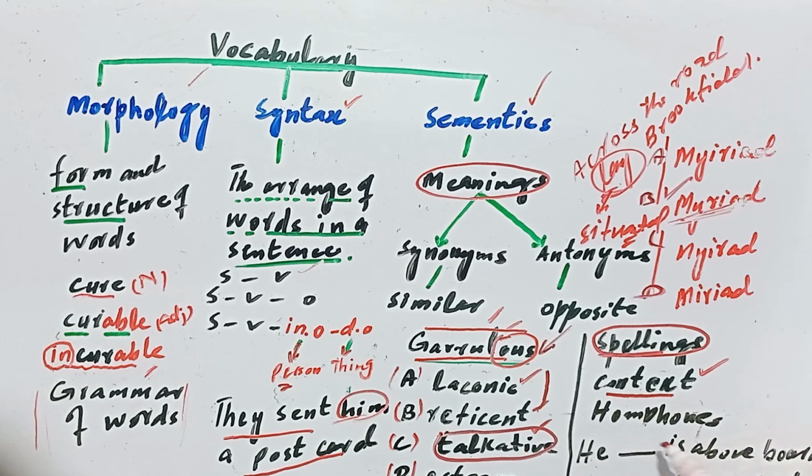The next very important thing is homophones. Homophones are words having the same sound, pronunciation, but not the same spelling and meanings. For example, these are pairs of words. I give two words: voracity and veracity.